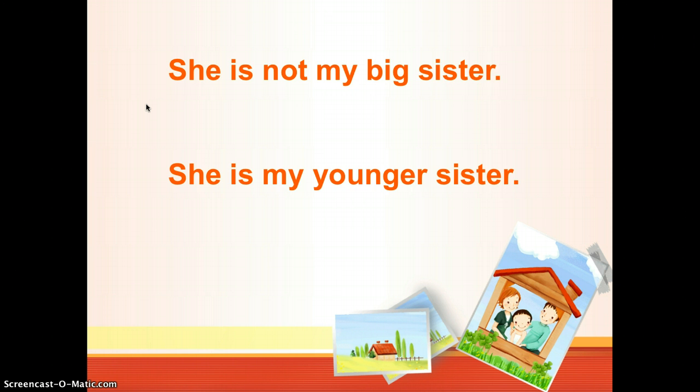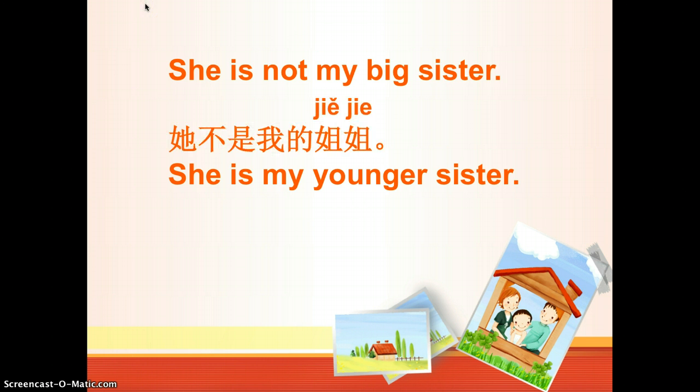她是我的姐姐. So you need a negative word, which is 不, to put it into this sentence to change it into a negative sentence. So think about where do we put 不? Is it before the verb or after verb? So it is before the verb. Let's check out the sentence. 她不是我的姐姐. So she is not my older sister.